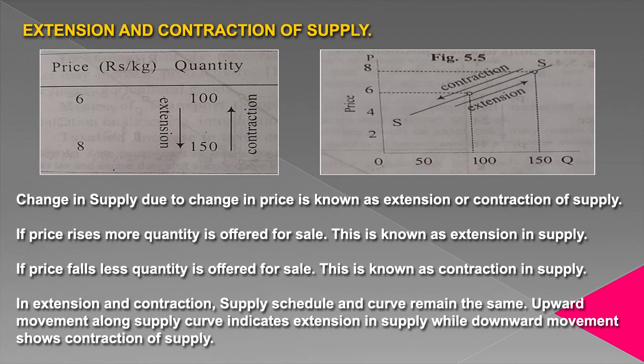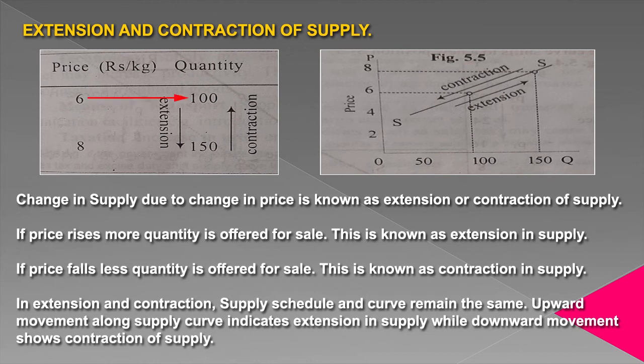supply. If price rises, more quantity is offered for sale. This is known as extension in supply. If price falls, less quantity is offered for sale. This is known as contraction in supply. Here you can see in a graph also,